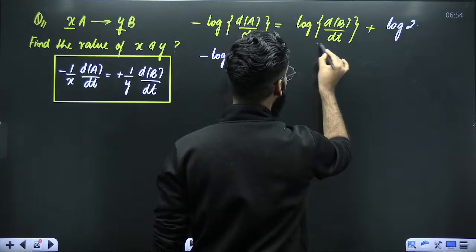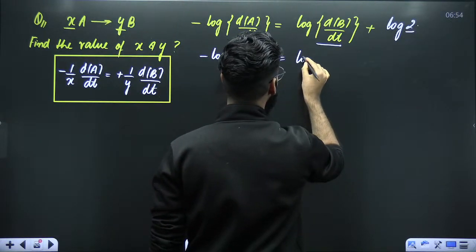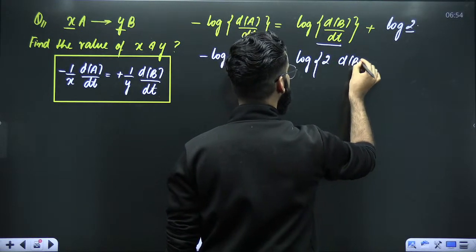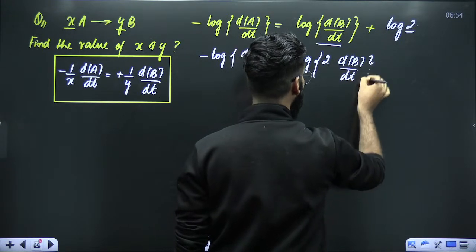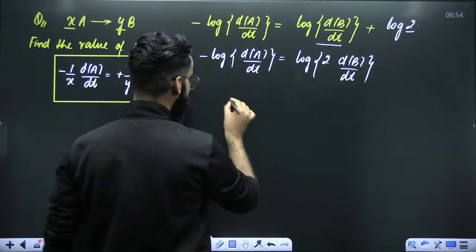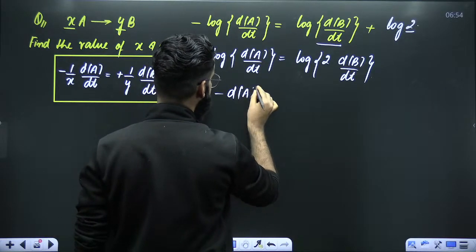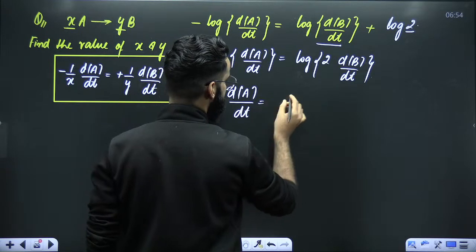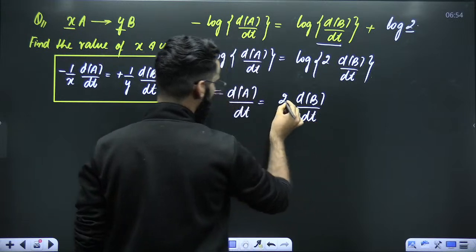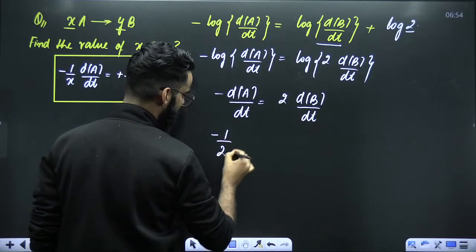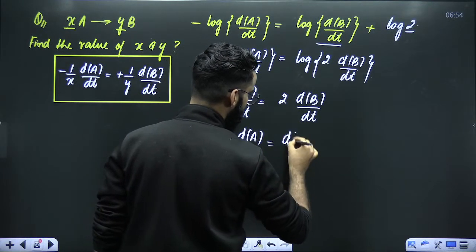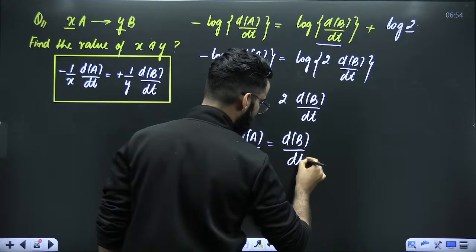Now it is the log of m plus log of n, which is going to be log of m into n, right? So log of 2 multiplied by d of B divided by dt. Correct? So if I take antilog on both the sides, it has to be minus d upon a upon dt, which is equal to 2 times d of b divided by dt. Or this 2 you can take here. It's going to be minus 1 upon 2 d of a divided by dt has to be equal to d of b divided by dt.